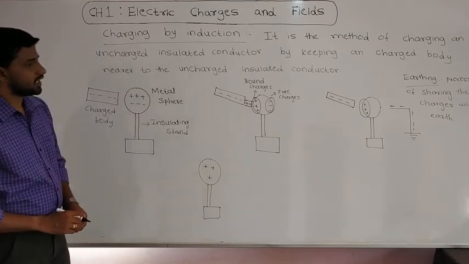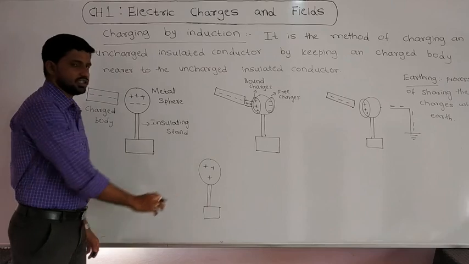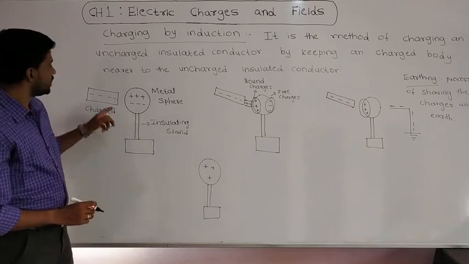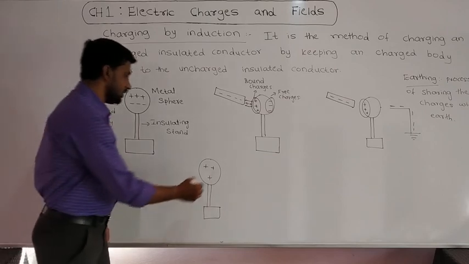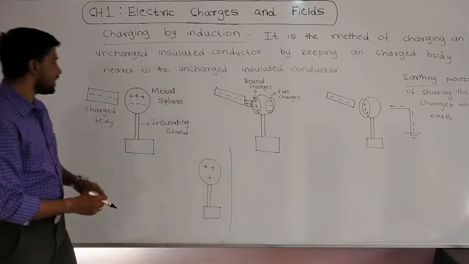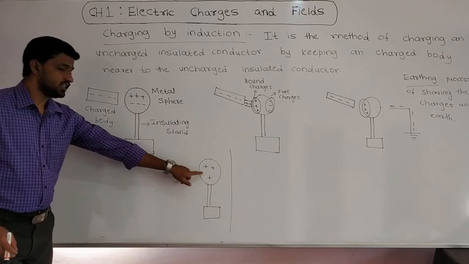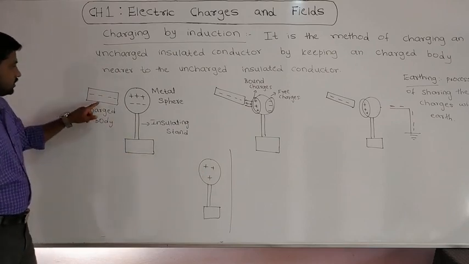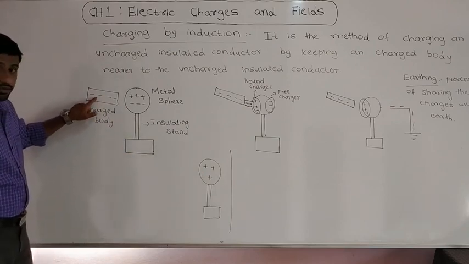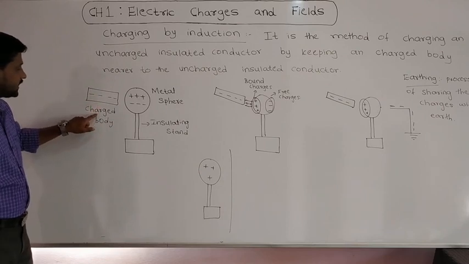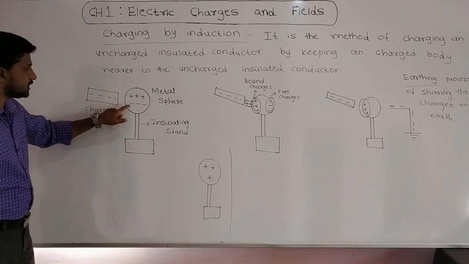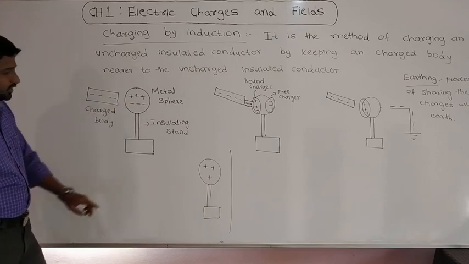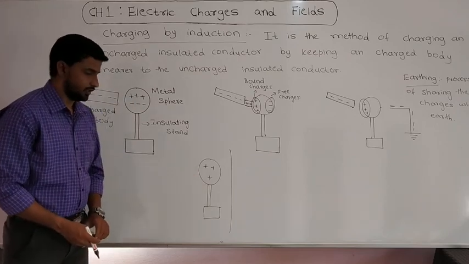Like that we can make an uncharged body a charged body, but there is no physical contact between the charged and uncharged body. And if you observe here, to make an uncharged body a positively charged body, we are taking a negatively charged body, right? We place this negatively charged body nearer to the uncharged body, so that it will become a positively charged body.